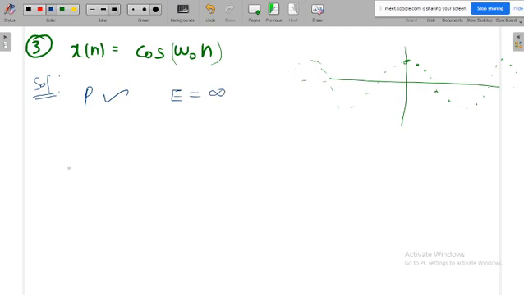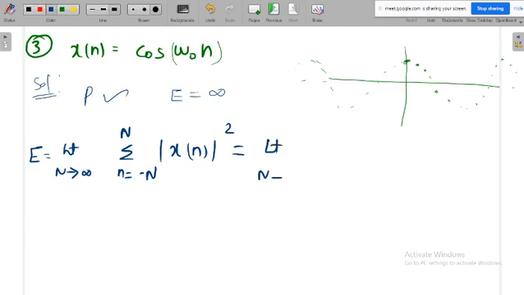Then how do we calculate that energy? Energy is equal to limit n tends to infinity, summation from minus n to n of x of n whole square, which is limit n tends to infinity, summation from minus n to n of cos square omega naught n.